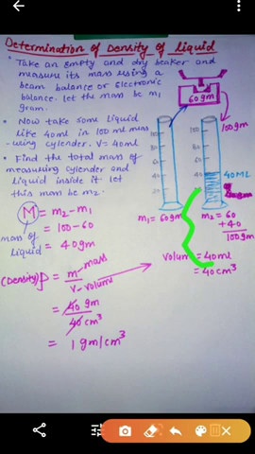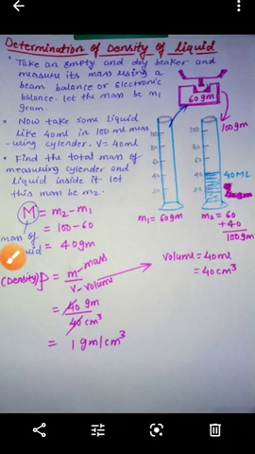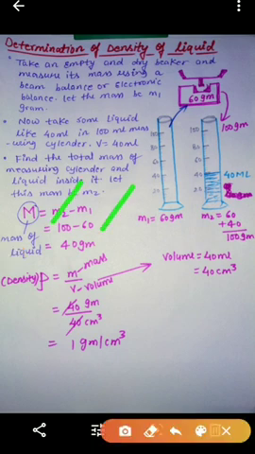For a liquid like water, 40 ml is equal to 40 gram. It may vary for different liquids. So 60 plus 40, the final mass you will get is 100 gram. So m2 is equal to 100 gram and m1 is equal to 60 gram. So capital M is the mass of the liquid. Finally you will get 100 minus 60 is equal to 40 gram.